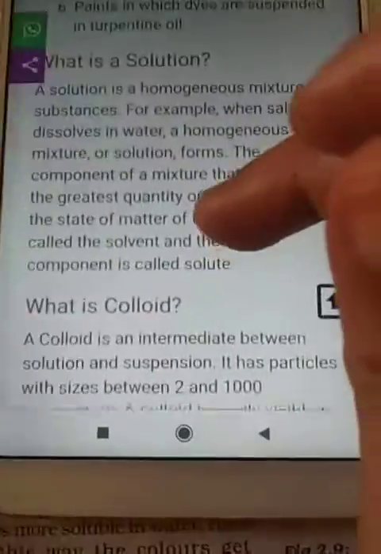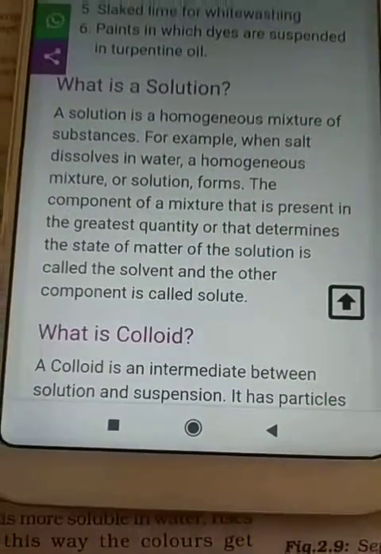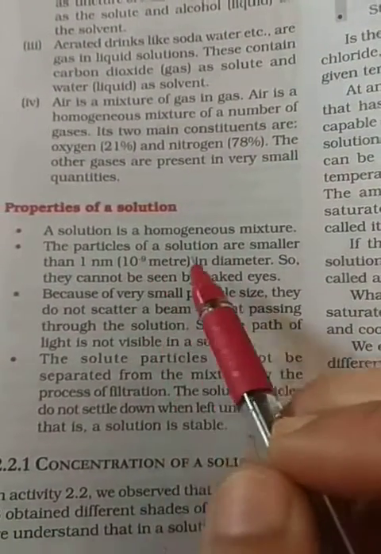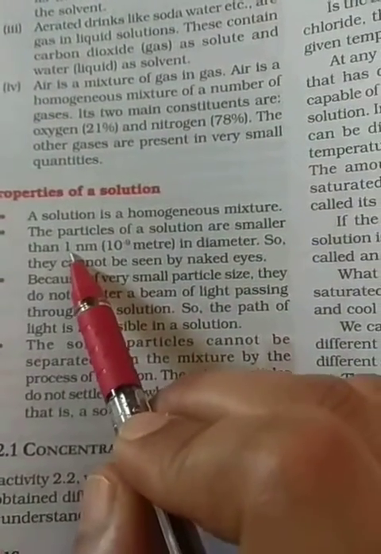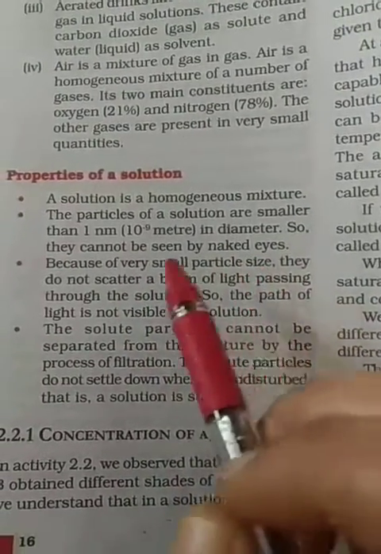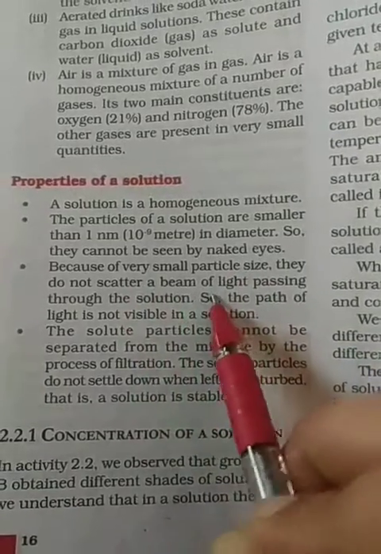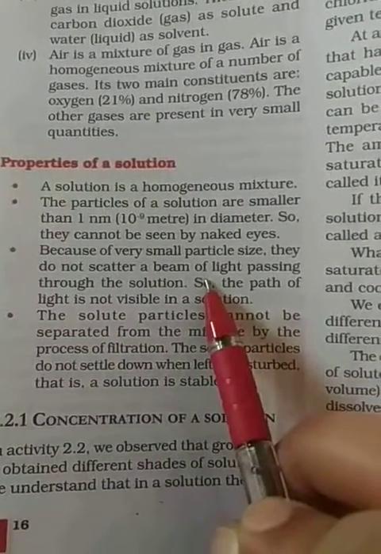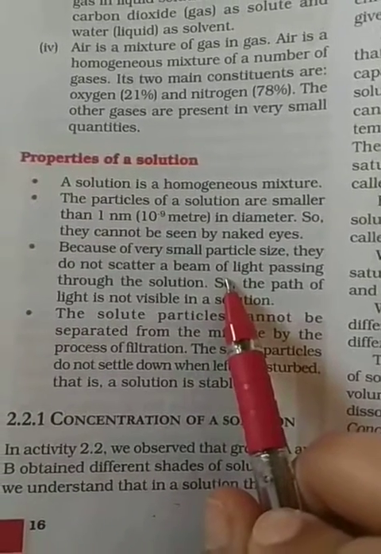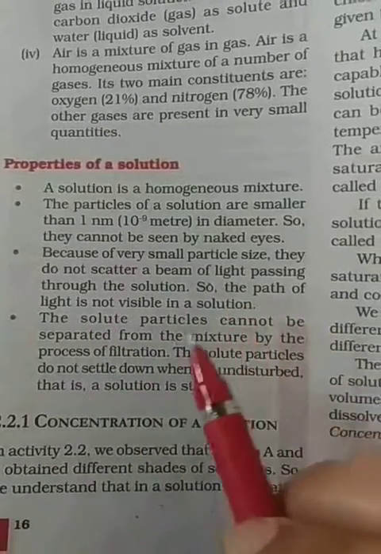So the particles of solute and solvent are similar. Here you can see a solution is a homogeneous mixture. Particles of a solution are smaller than 1 nanometer in diameter, so they cannot be seen by naked eyes. Because of the very small particle size, they do not scatter the beam of light, meaning they do not show the Tyndall effect. So the path of light is not visible in the solution.